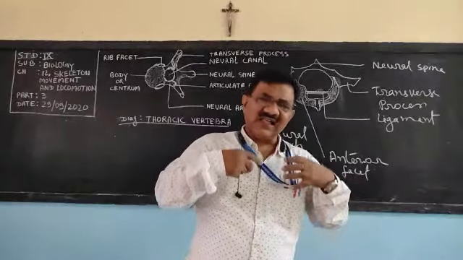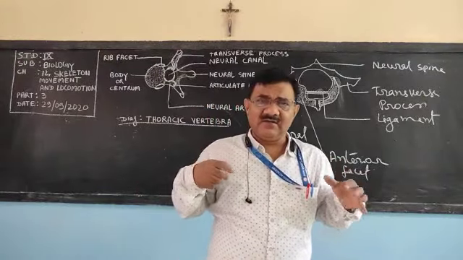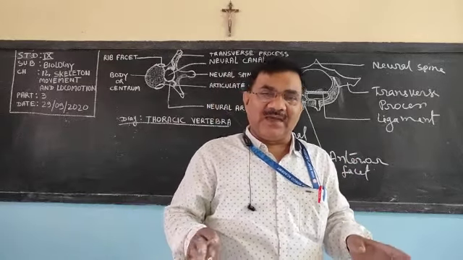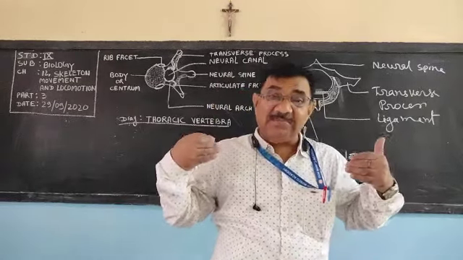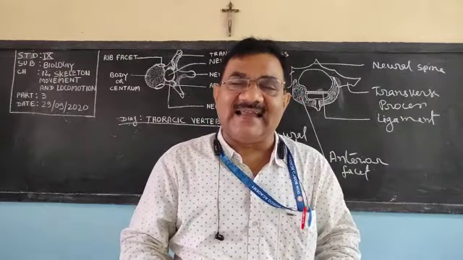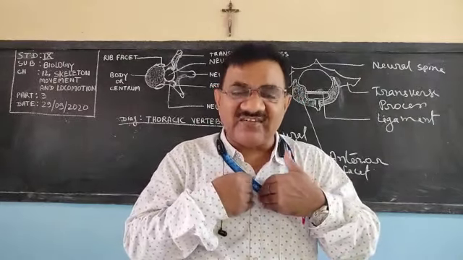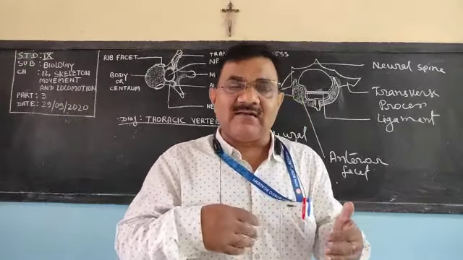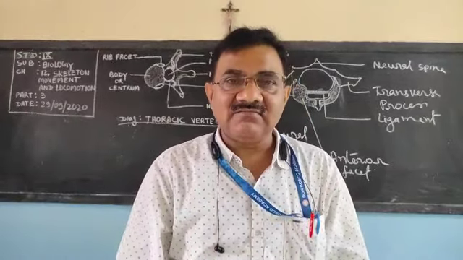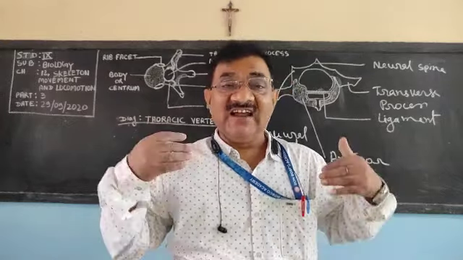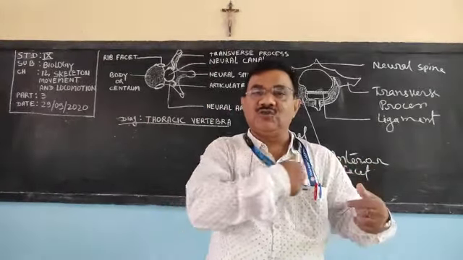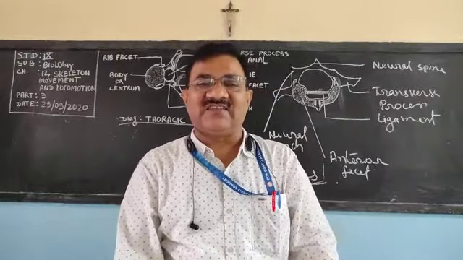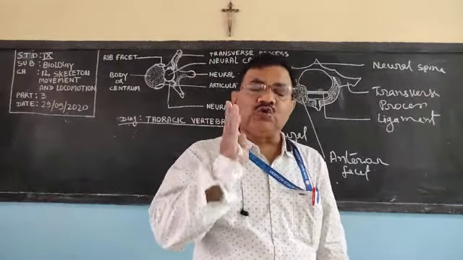Now listen, there are 12 pairs of ribs, and except the last 2 pairs, 10 pairs are directly or indirectly attached to the breastbone. From 1 to 7 they are directly attached. They are called true ribs: 1, 2, 3, 4, 5, 6, 7. They are directly attached to the breastbone, and they are called true ribs.